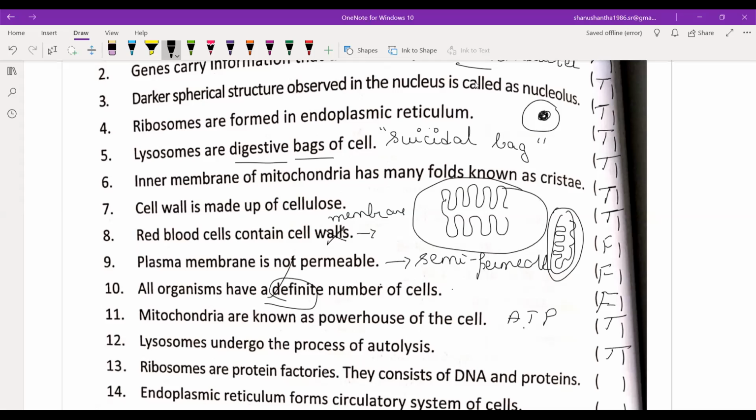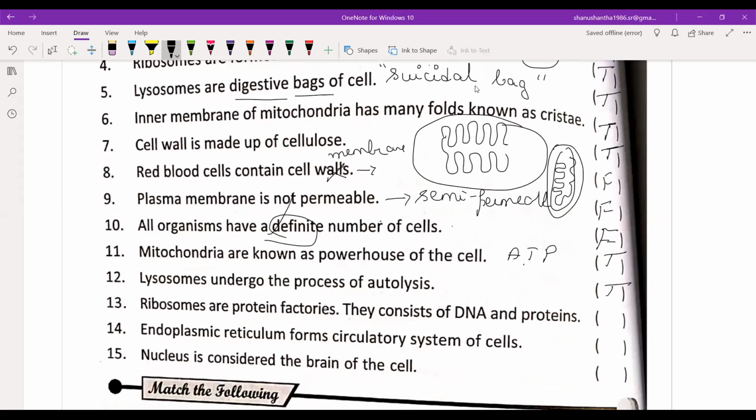Ribosomes are protein factories. True, they are protein factories. Ribosomes consist of DNA and proteins. They do not contain DNA and protein. That is false. They don't have DNA in them. They usually have RNA.